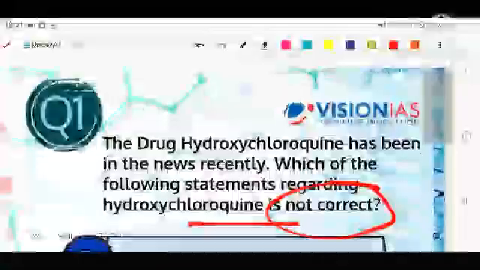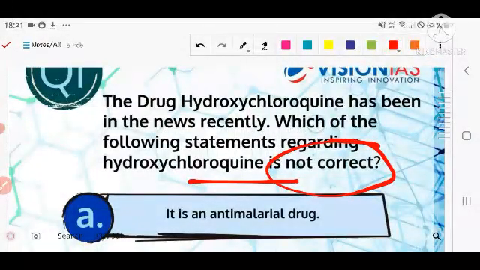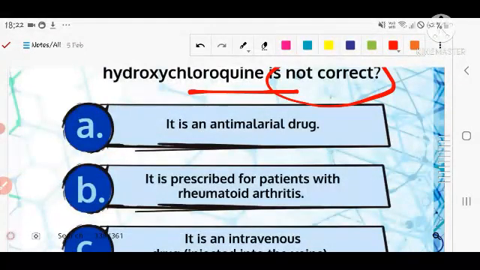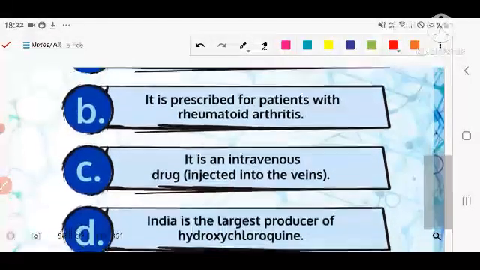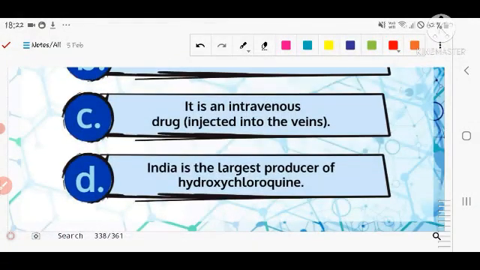I repeat the question again for you. The drug hydroxychloroquine has been in the news recently. Which of the following statements regarding hydroxychloroquine is not correct? Number first, it is an anti-malarial drug. Second, it is prescribed for patients with rheumatoid arthritis. Number third, it is an intravenous drug, meaning it is injected into the veins directly. Number fourth, India is the largest producer of hydroxychloroquine in the world.